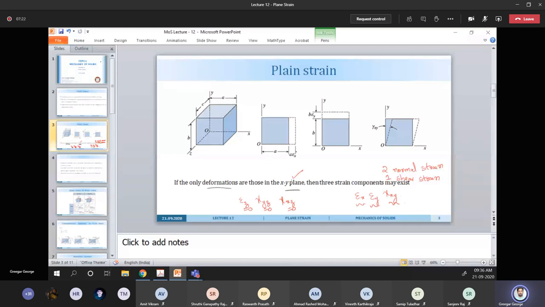We can see in this figure, suppose epsilon x is the strain in the x direction, then the elongation will be a times epsilon x. Similarly, if epsilon y is the strain in the y direction, then b times epsilon y will be the total elongation. Then gamma xy is the angular strain, the change in this angle because of the application of the loads.